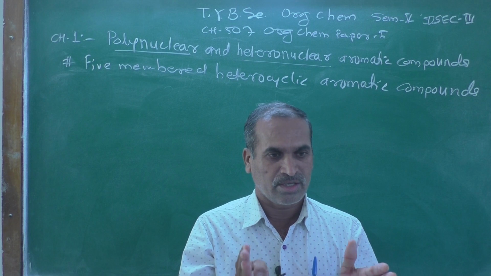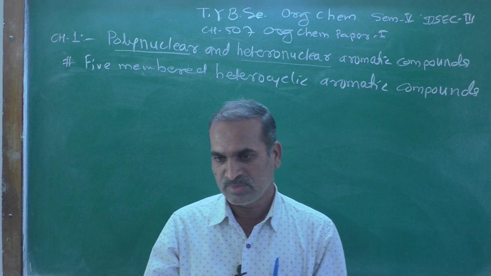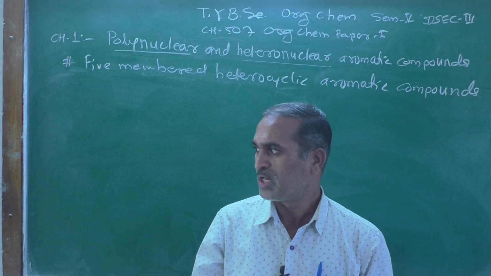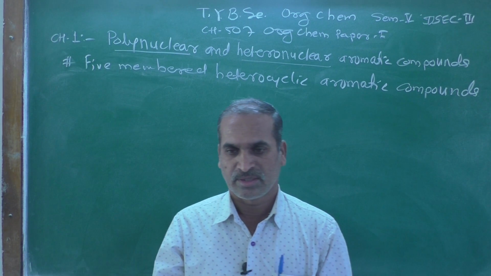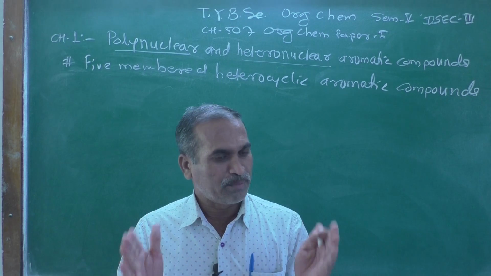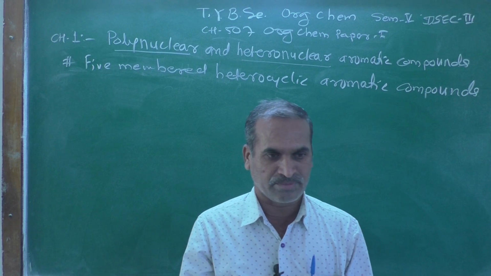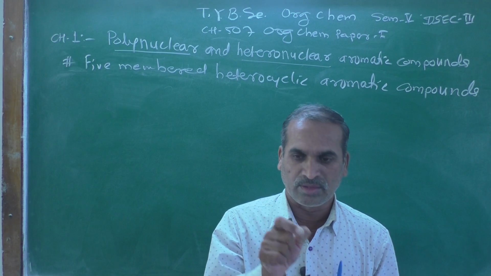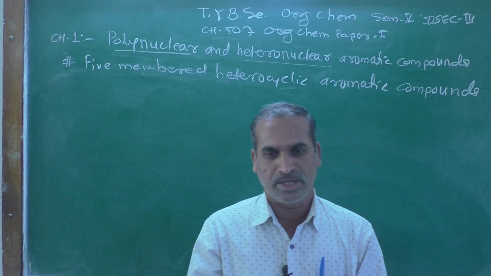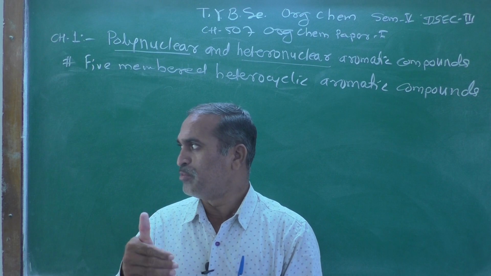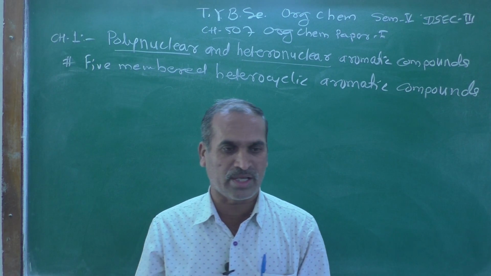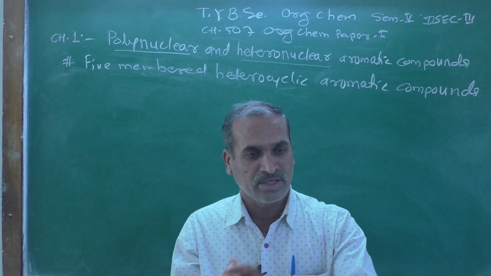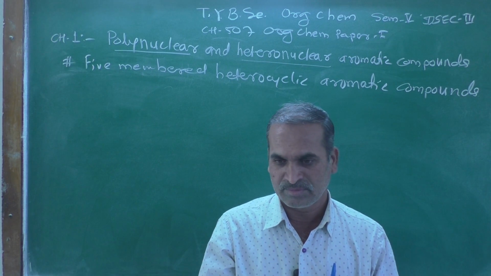and they show aromatic character. Therefore, if you compare the reactivity or the aromaticity of these 5-membered heterocyclic rings with benzene, these 5-membered heterocyclic aromatic compounds are more aromatic than benzene.